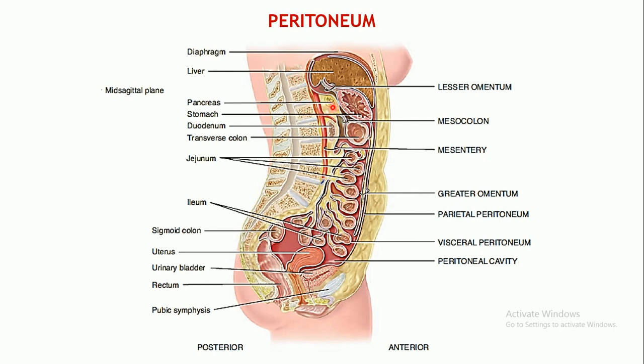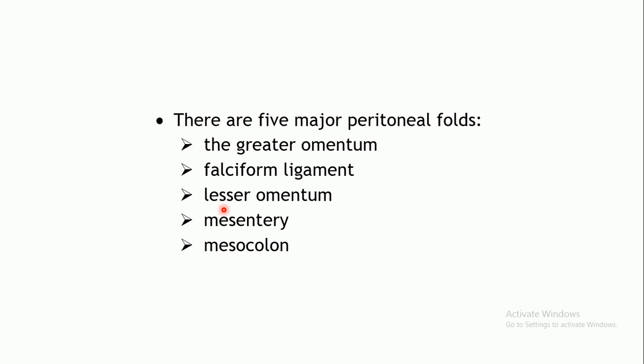As you can see over here in the case of the pancreas, only one side is covered with the peritoneum. It is actually located behind the parietal peritoneum. Even the kidney is the same way. So these organs are known as retroperitoneal organs.